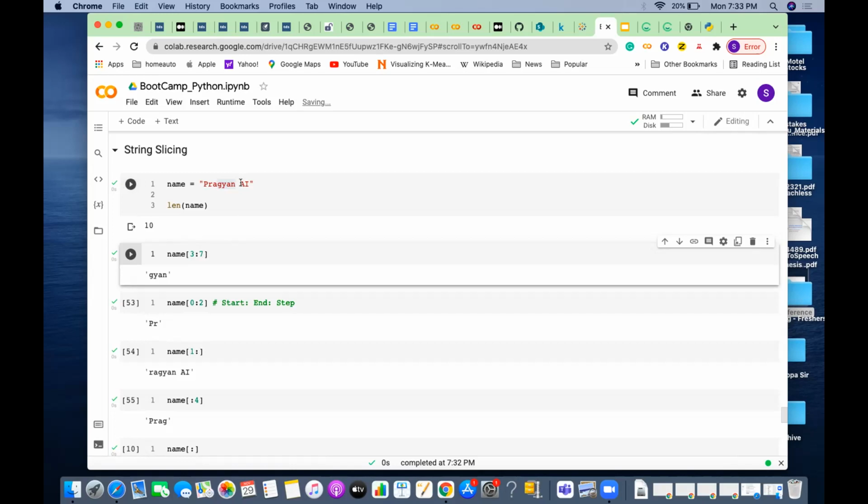If I just wanted to print only AI, the capital AI, what should be the start and what should be the end? How many ways can I write it? First you tell the normal way, the way you said start and end. Then we'll see what alternative ways we can write. Anybody can answer? Only AI I wanted to print. Any answers?